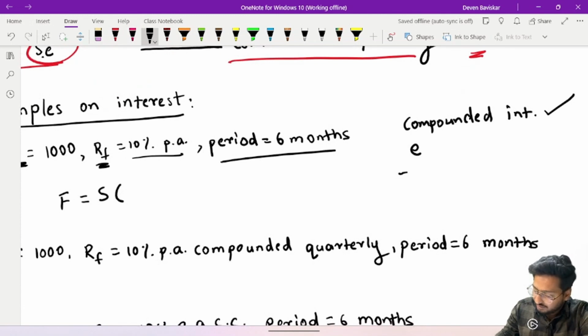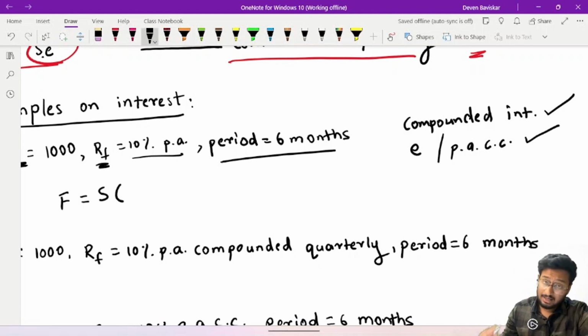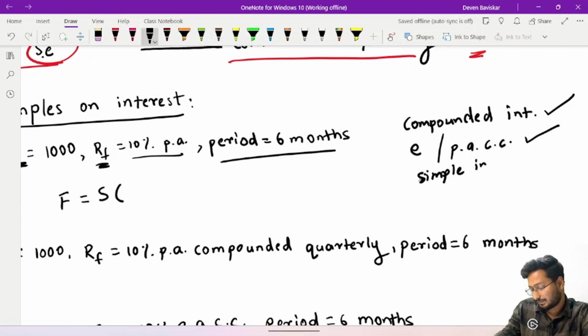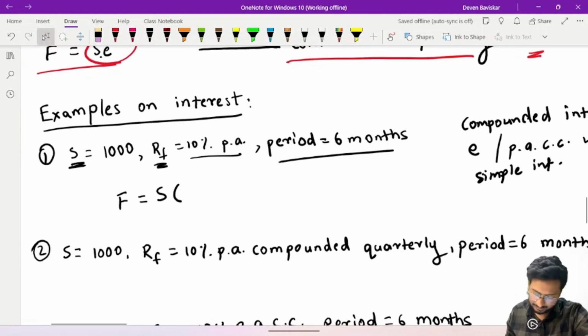Wherever they have given you the value of e or have mentioned per annum compounded continuously, you have to use the e wala formula. And otherwise, where they have not mentioned anything, you have to use the simple interest wala thing. You have to take up simple interest. Just remember this, please. So in this case, they have not mentioned the compounding, nor has the value of e been given. So we will assume this is simple interest.